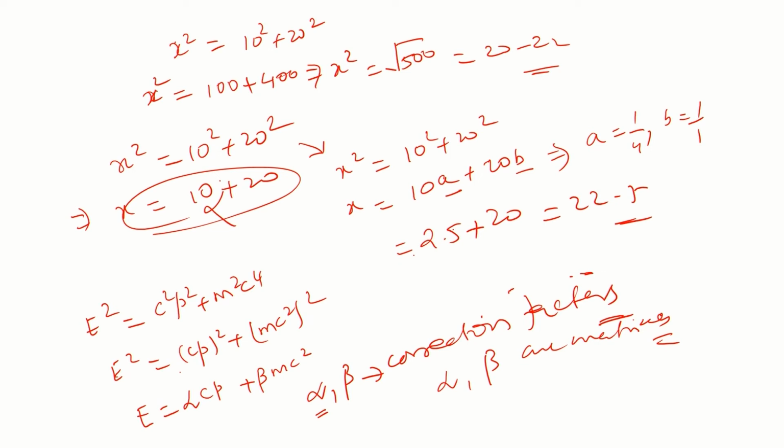Alpha is called the momentum correction factor because it is along with the P. C is velocity, P is momentum. Since alpha appears along with the P, we call alpha the momentum correction factor, whereas beta goes with MC square. MC square is the energy value, so beta is called the energy correction factor. So, two correction factors are introduced by Dirac: one is a momentum correction factor, another one is the energy correction factor.